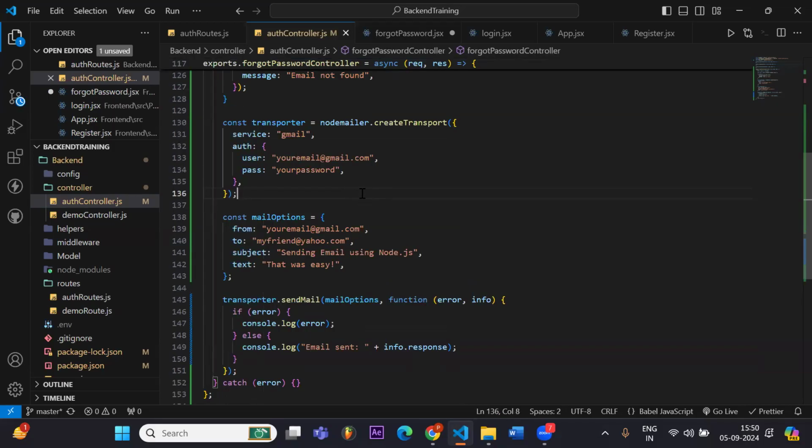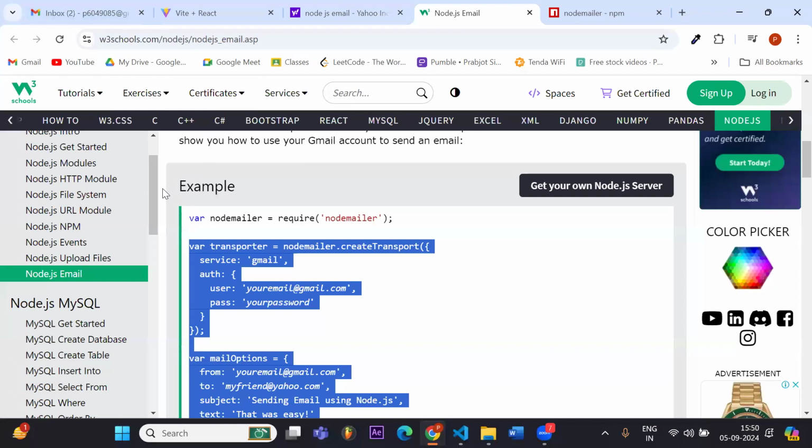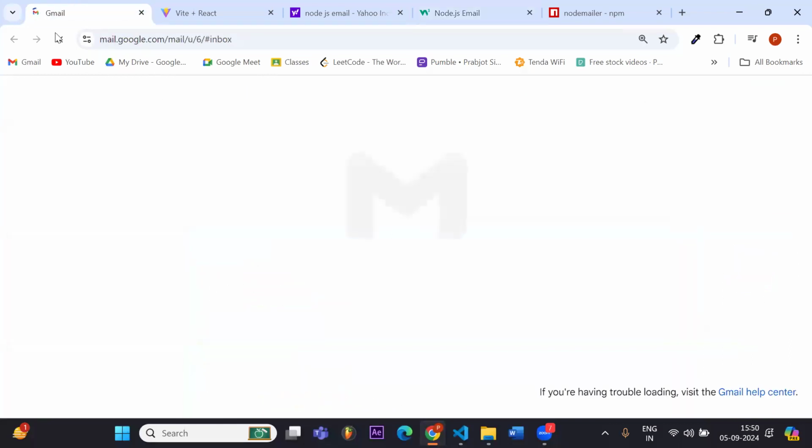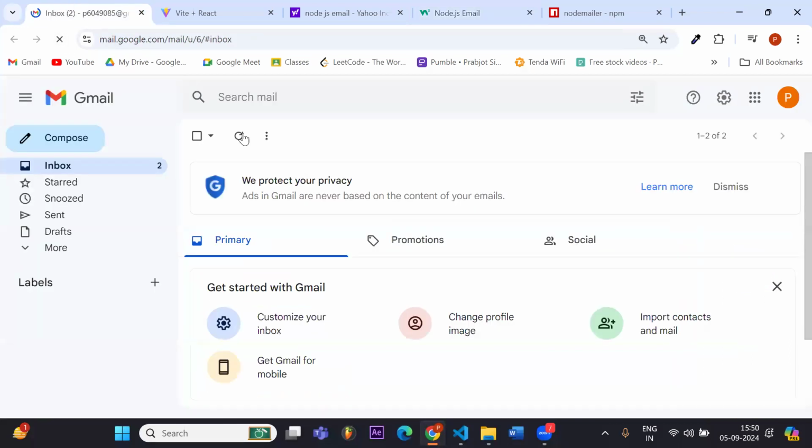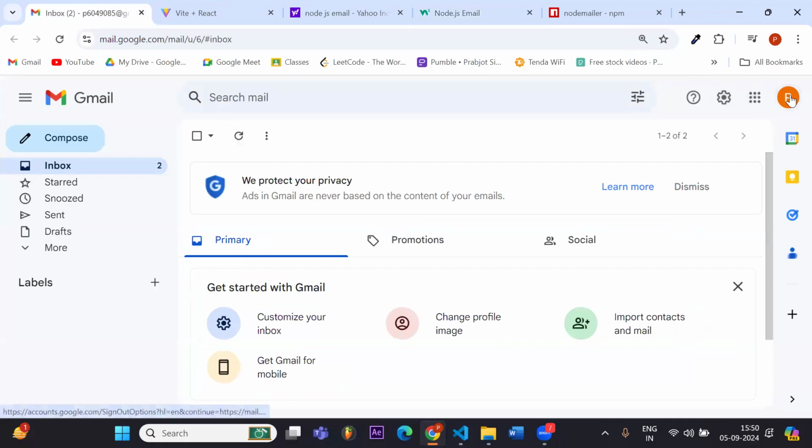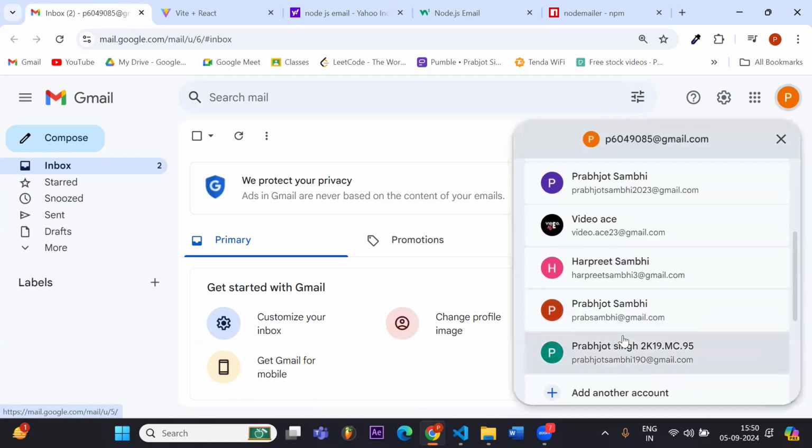So service is Gmail. Here we have to give our email and password from which we will send mail. So here, what I have done is, this mail I made today. From this mail I will be sending the link, like the reset password link, to all the users. So I will copy this mail and paste it.